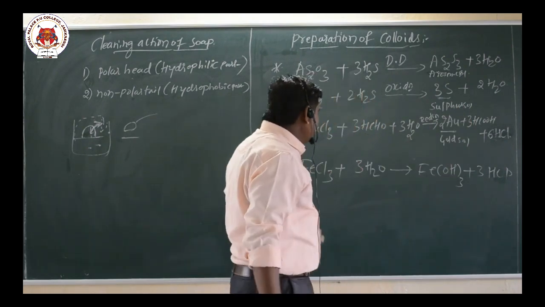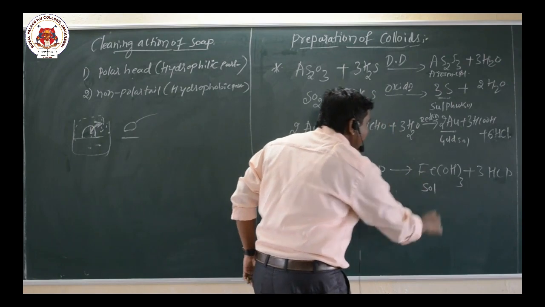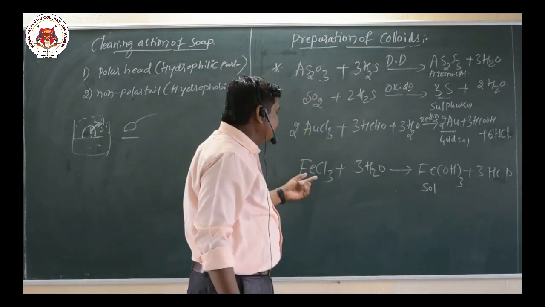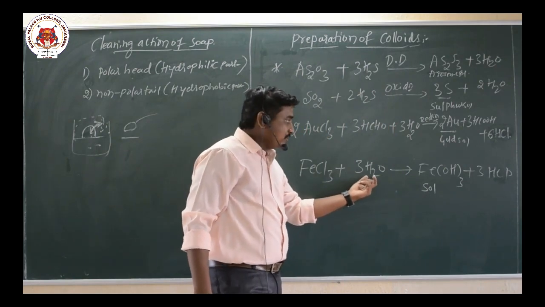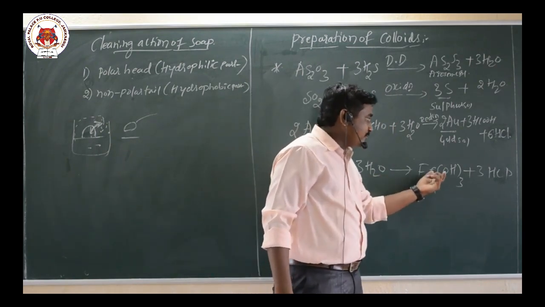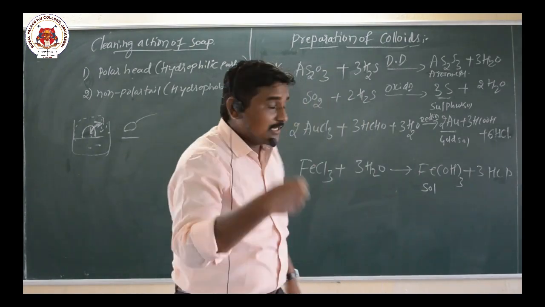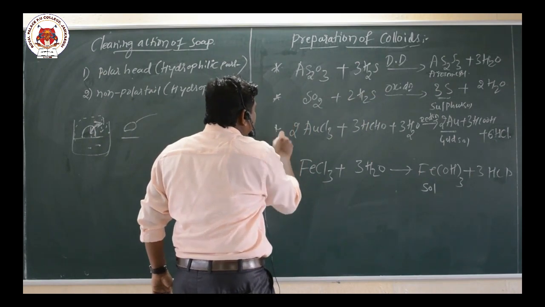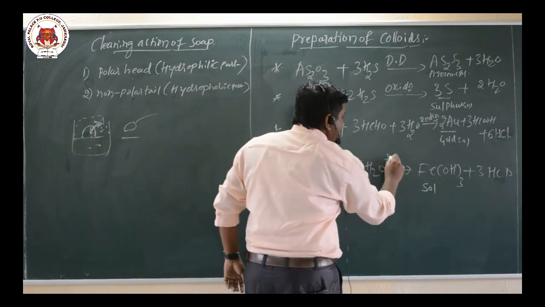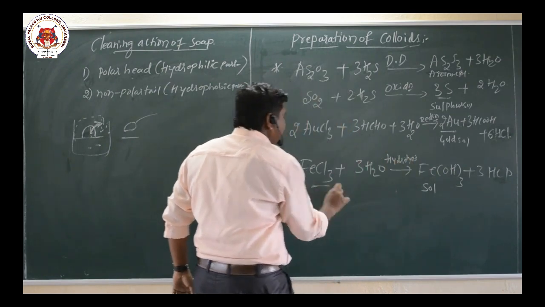And this is ferric hydroxide sol, which is prepared by treating FeCl3 with 3H2O, water molecules. There is a formation of ferric hydroxide sol. These are the important chemical preparations of colloids. This undergoes a hydrolysis reaction, because we add water to the ferric chloride solution.